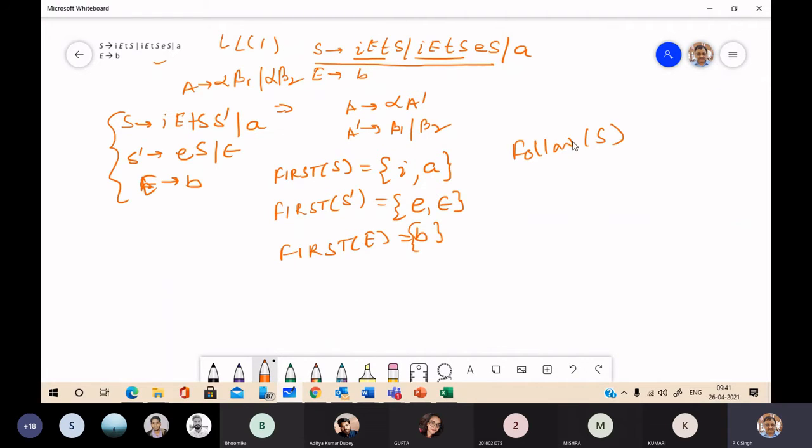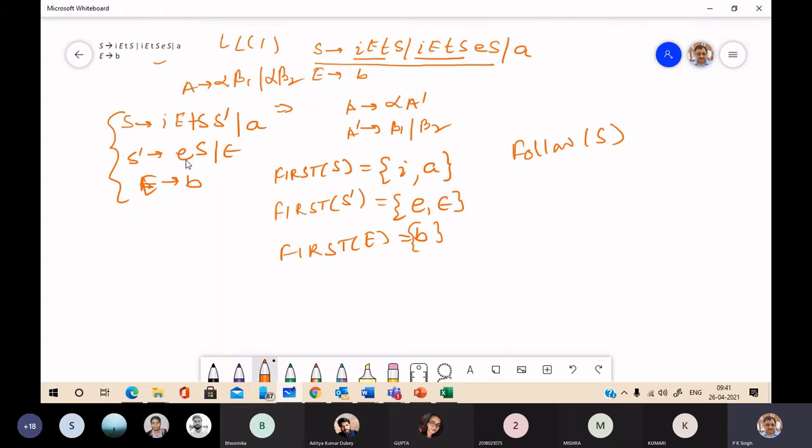We can compute follow of S. If you apply rule 3 in this production, follow of S is follow of S dash. In this production, follow of S dash is follow of S by rule 3.